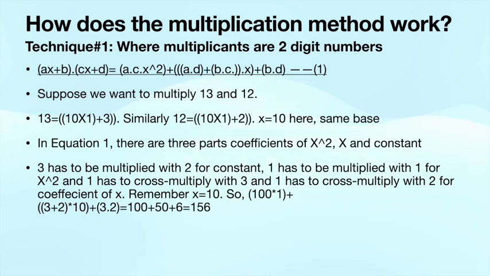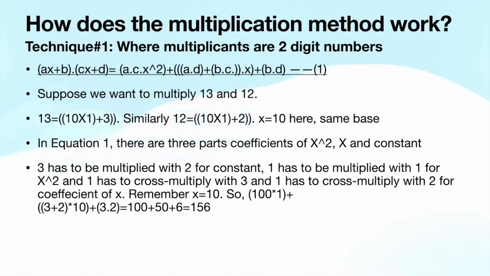The straight coefficients of x in both terms are multiplied for x squared, and cross multiplication comes for the x term and has to be added. The last term is the product of the two constants, b and d. If we write one below the other, we will see how it works. In the next slide I will show that example.